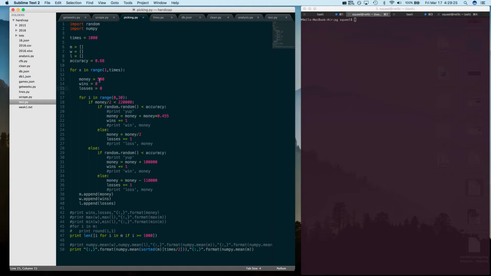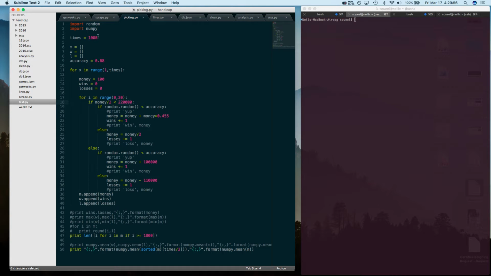And if you started with a $100 account, and every game you just bet half of your bankroll. So the first time we bet 50, and if we won 50 off of that, it'd be like 140 something. Then we bet 70, then we add it on to that. So that's what this code does. It also assumes that you can never bet more than $110,000 a game with a casino.